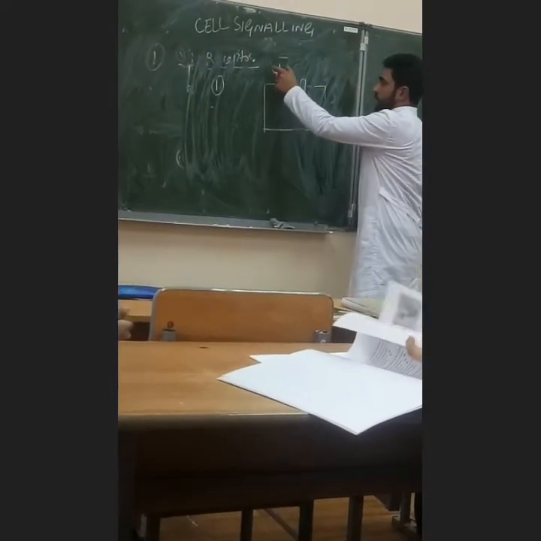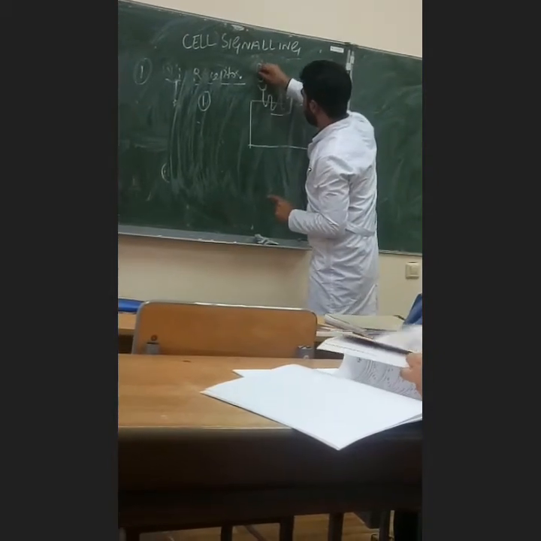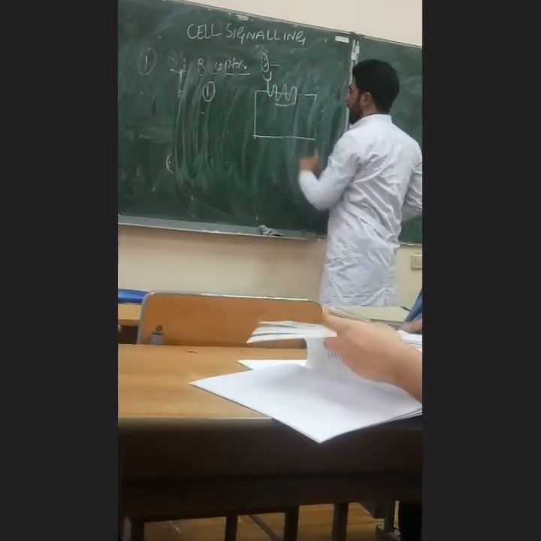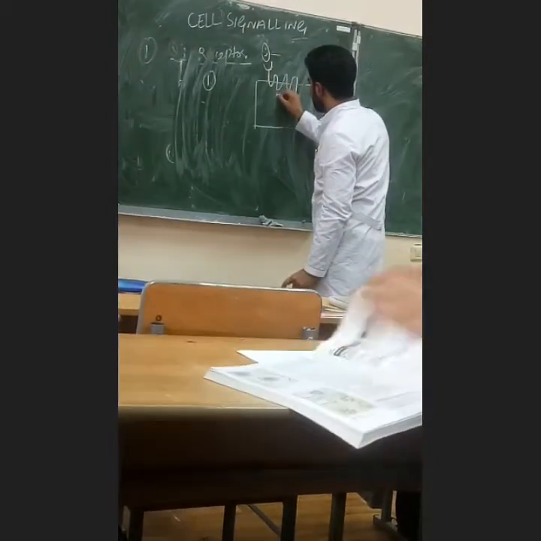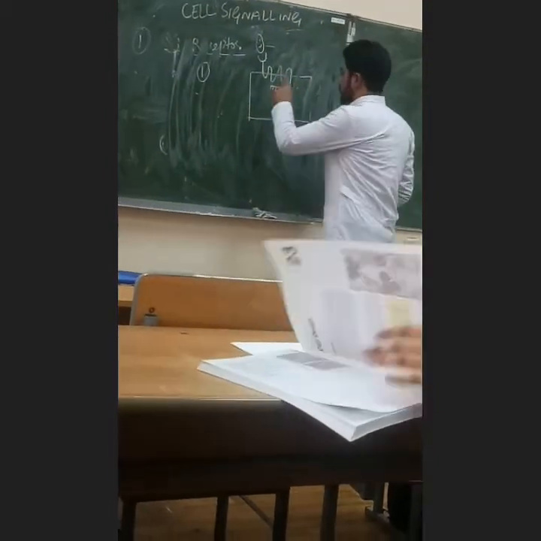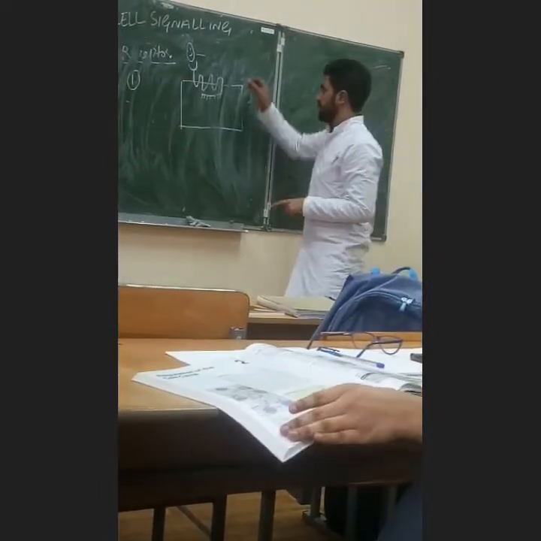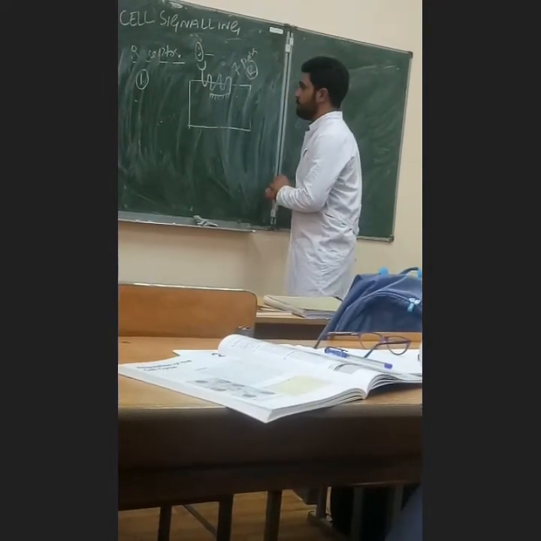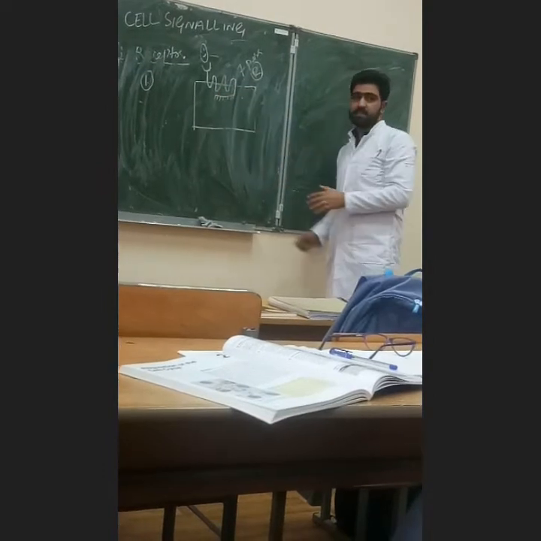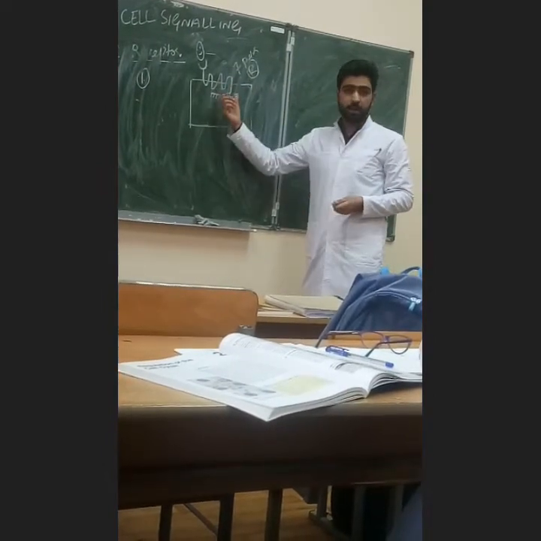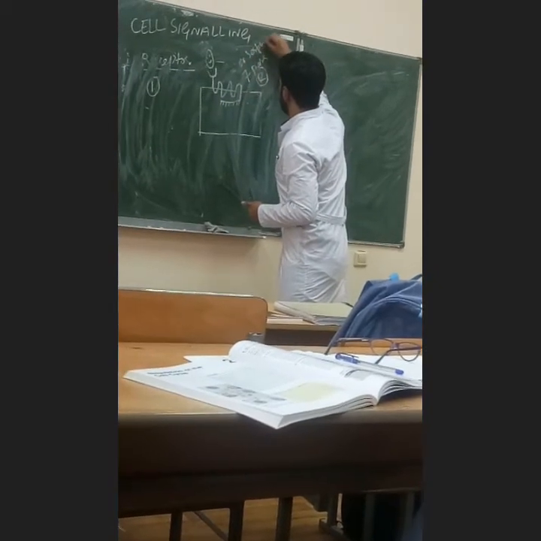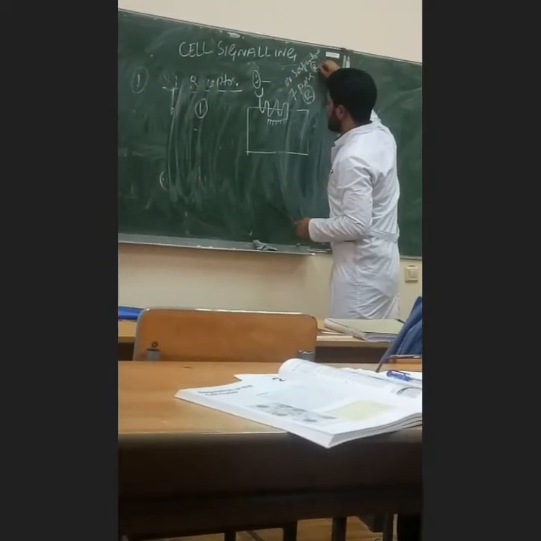This is the receptor outside. The ligand will bind here, for example, this is the ligand. This will bind at the extracellular domain, and this receptor has an intracellular domain also. This passes the membrane 7 times, so we call this a 7-pass receptor, or one more name, as you see it is just like a snake, so we also call this a serpentine receptor. This is one type.